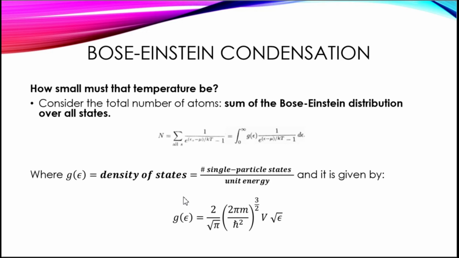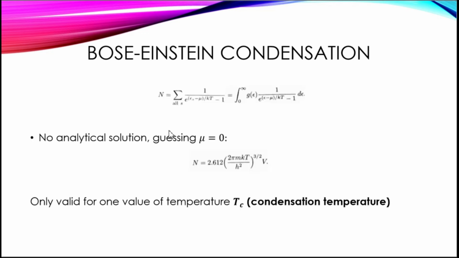And it is given by the following equation, where V is the volume, h bar is Planck's constant divided by 2 pi, and epsilon is the energy of a single atom.